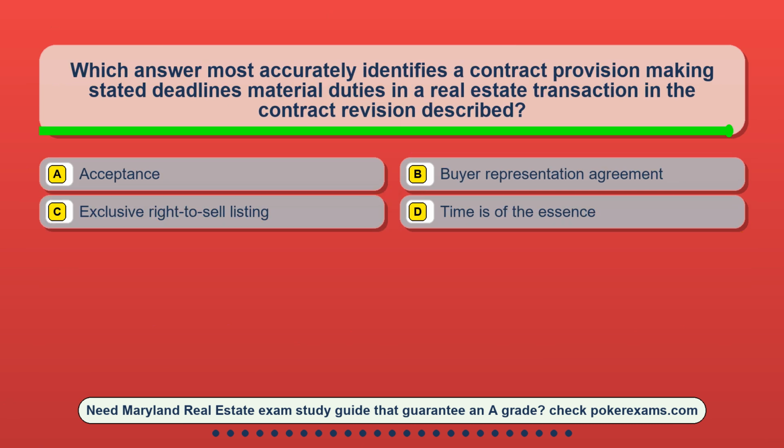Question 5. Which answer most accurately identifies a contract provision making stated deadlines material duties in a real estate transaction in the contract revision described? Option A, acceptance. Option B, buyer representation agreement. Option C, exclusive right-to-sell listing. Option D, time is of the essence.